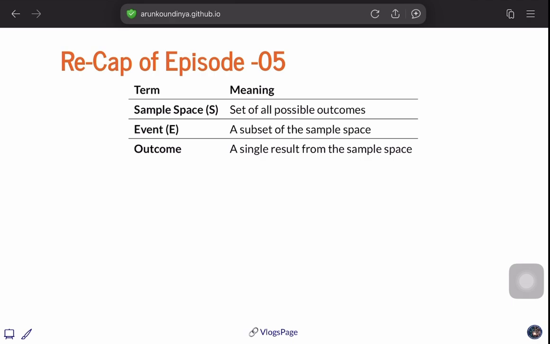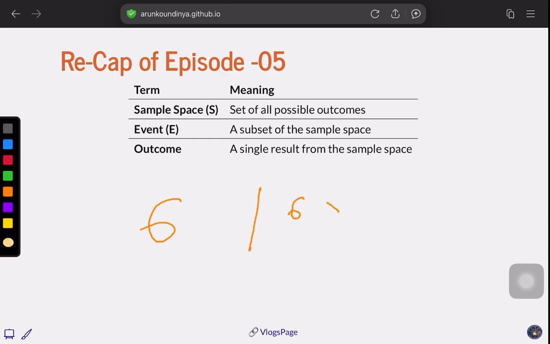Like, say for example, if we are throwing a dice, what is the number of possible outcomes? The number of possible outcomes is 6. Say for example, if we are rolling 2 dice, what is the number of possible outcomes? It can have 36 possible outcomes ideally. Isn't it so? Just nothing but 6 into 6.